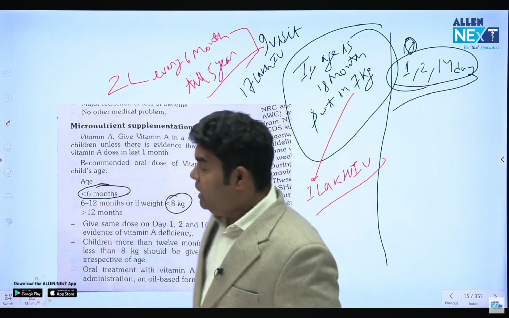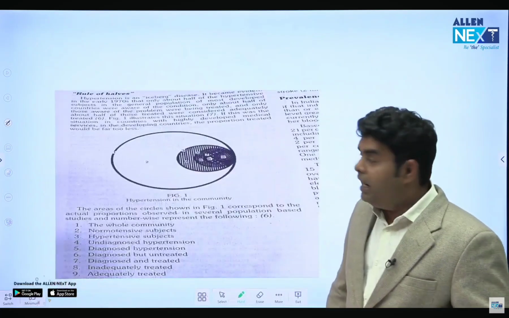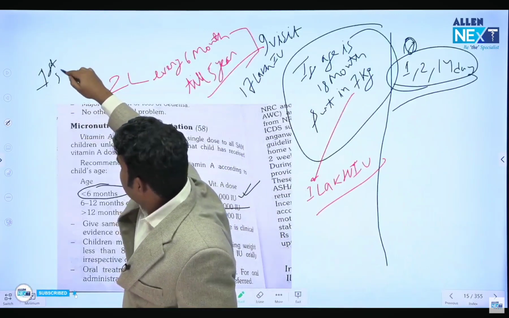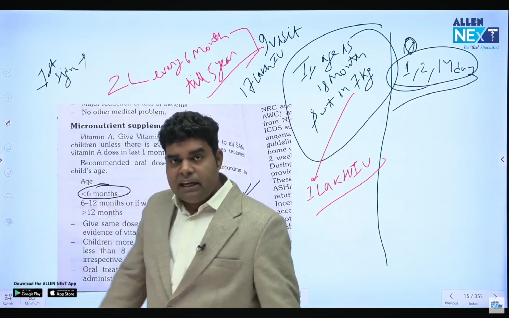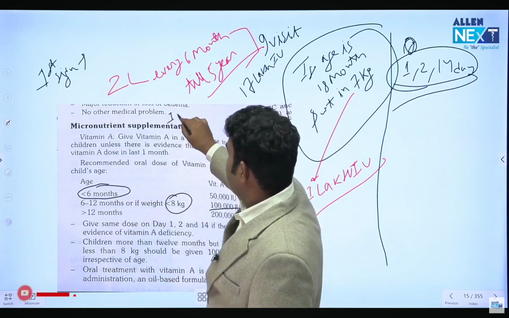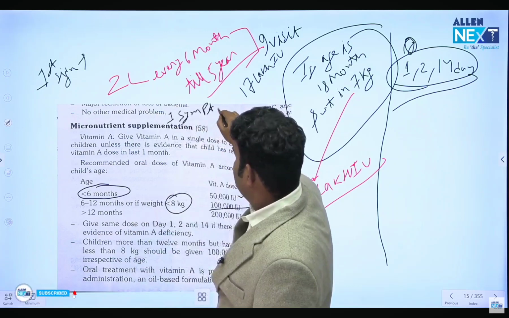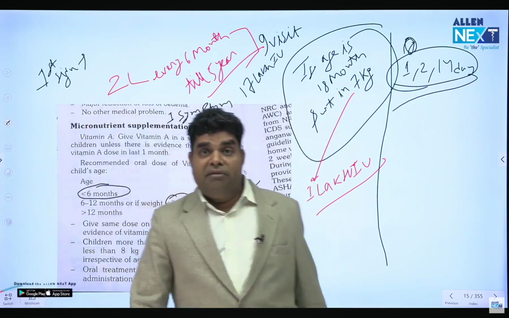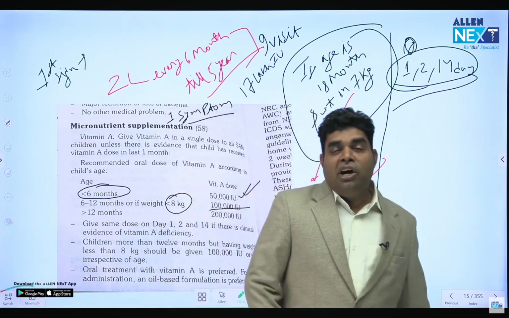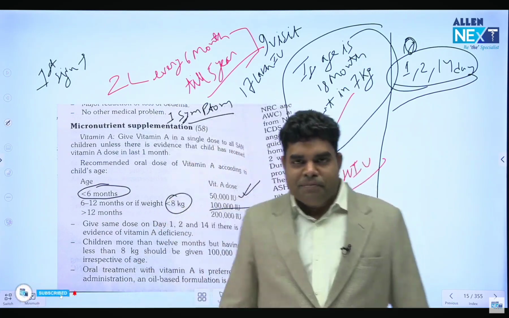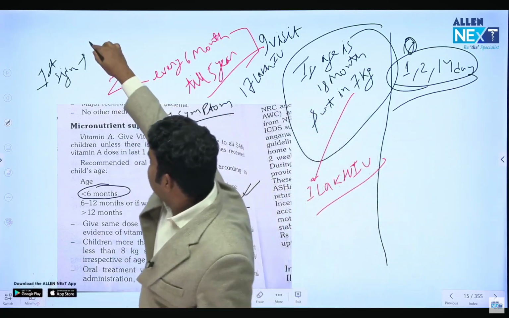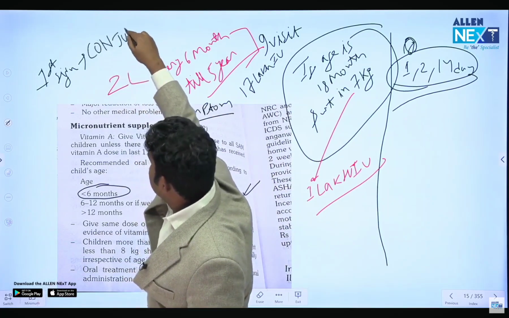And they ask very commonly what is the first sign of vitamin A deficiency. What is the first sign, and what is the first symptom of vitamin A deficiency? First tell me the first sign. A sign is something which doctors see in the patient. And the first sign is not night blindness. The first sign is conjunctival xerosis.